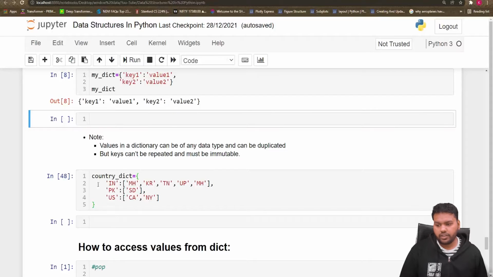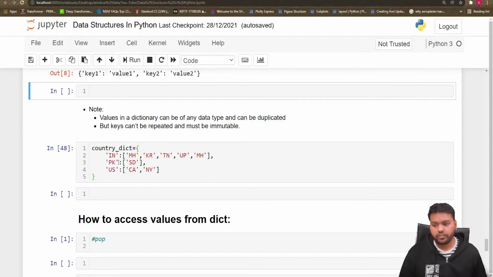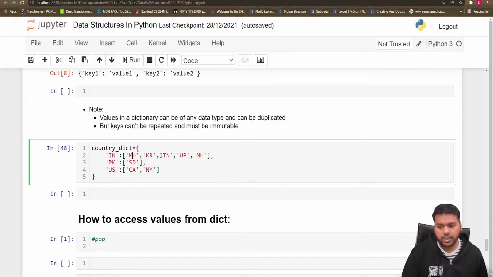Another dictionary I have is country dict, in which I have India, and for India I have some state names, like MH for Maharashtra, Karnataka, Tamil Nadu, Uttar Pradesh, and again Maharashtra. With this example I want to show that a value can take duplicate values. Maharashtra comes here also. For Pakistan we have Sindh, and for US we have California and New York.